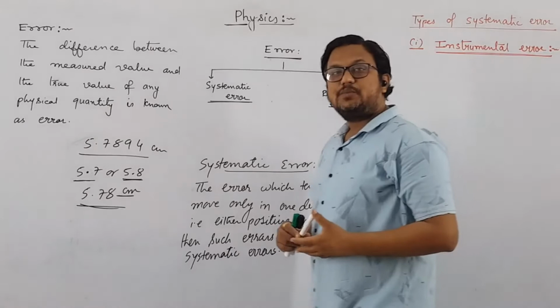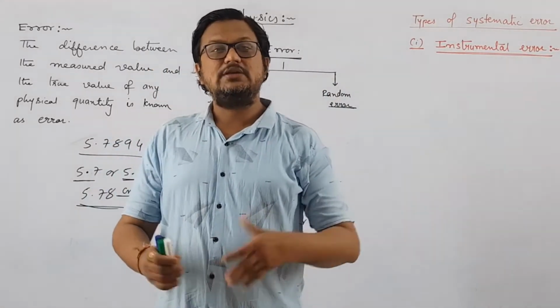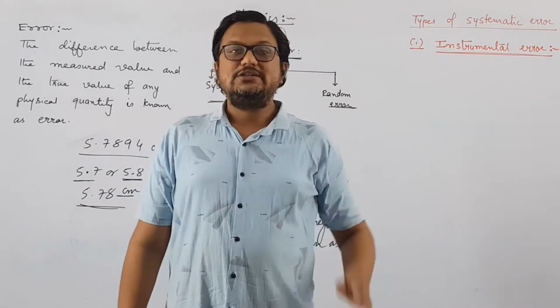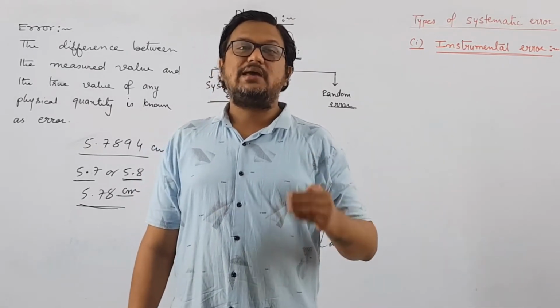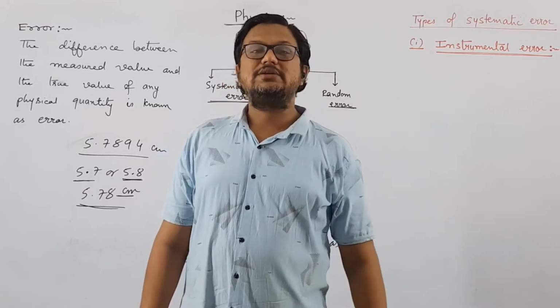First one is instrumental error. What do you mean by instrumental error? The error which arises due to an instrument. In simple language, instrumental error, the name itself indicates that it is error due to instruments, right? Some error due to instrument will be known as instrumental error.